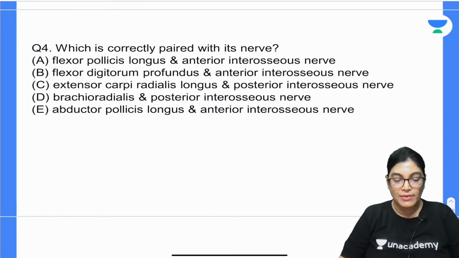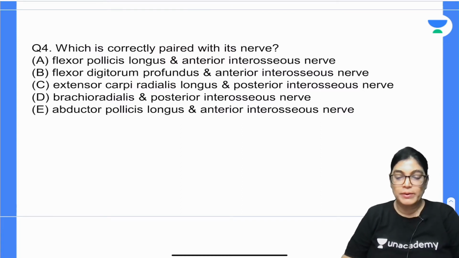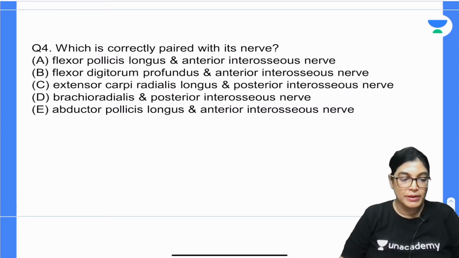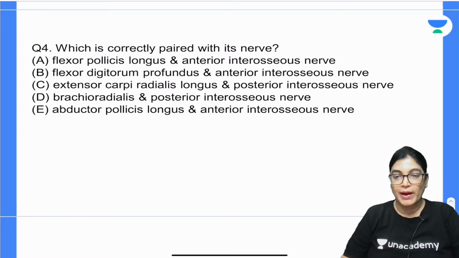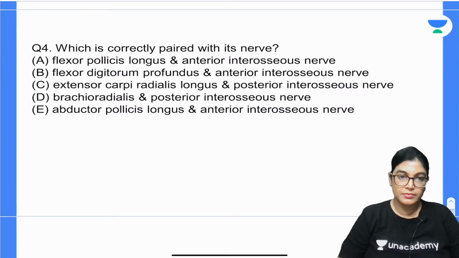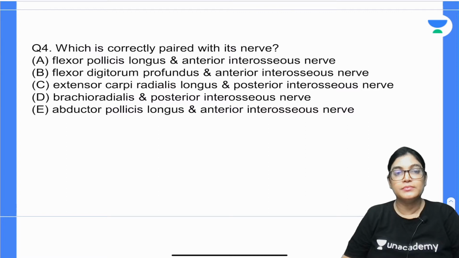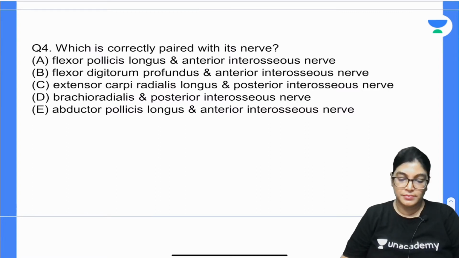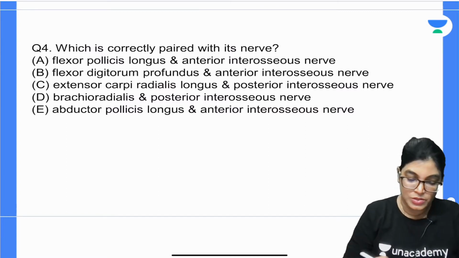Question number 4, we have got 5 options and you have to give me the correct answer. Which of the following is correctly paired in this question number 4? 15 to 30 seconds will be provided to you. Which is the correct pairing here? So yes, your time ends now.